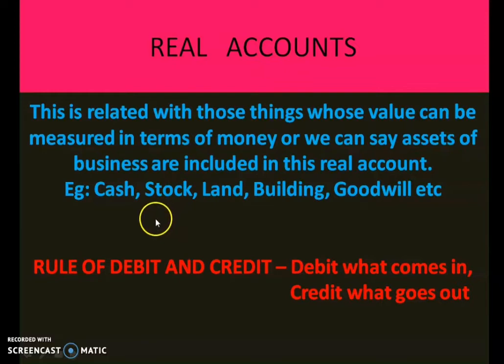Now, the rule of debit and credit related to real account is debit what comes in, credit what goes out. That means if cash is coming in or a building is coming in, what are you supposed to do? Debit the building account. If the building is going out, you have to credit the account. So this is the rule of debit and credit related to real account.